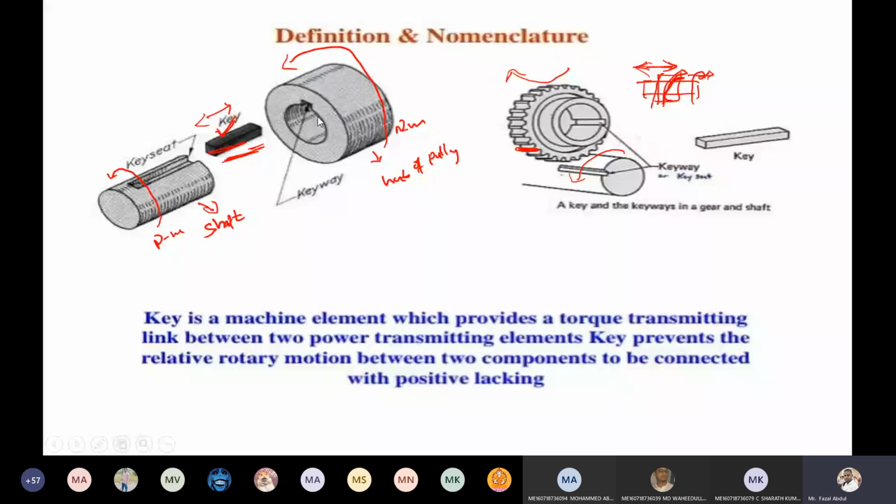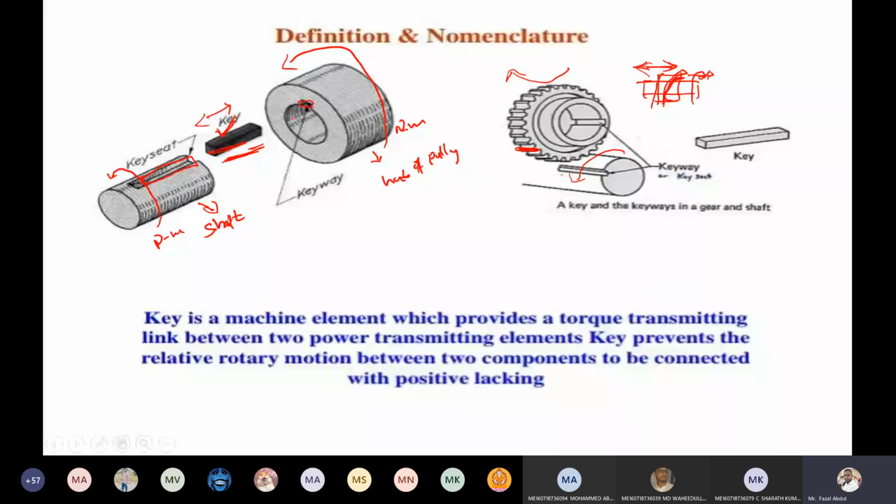To insert the key, first we need keyways. To generate the keyways, with the help of a milling operation we can produce them. Half of the key is accommodated in the shaft, and the remaining half portion of the key is accommodated in the hub portion. Okay.